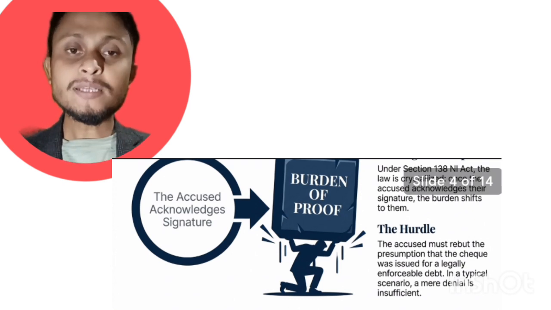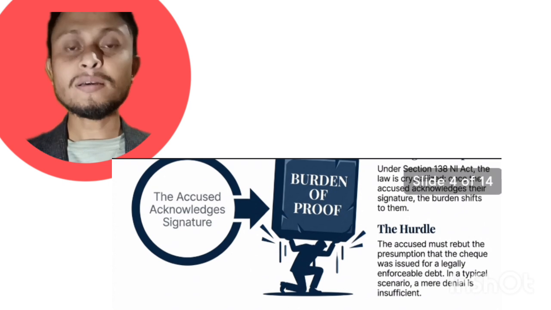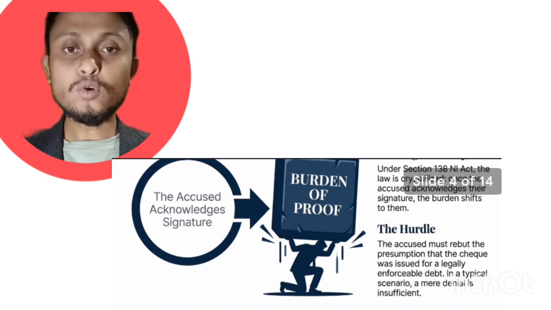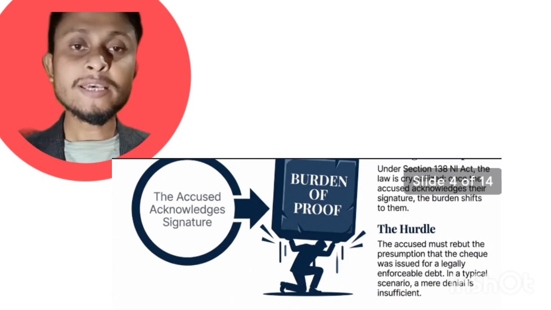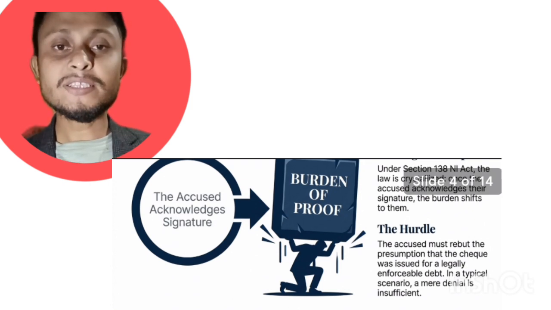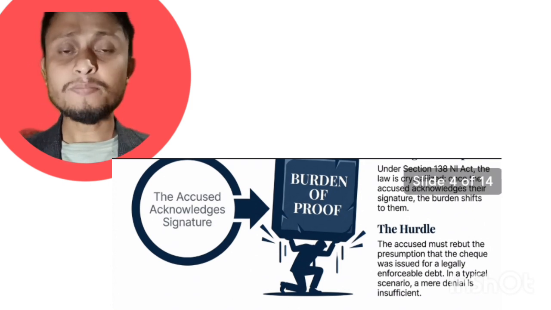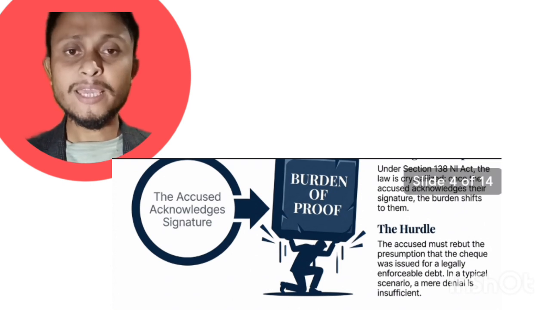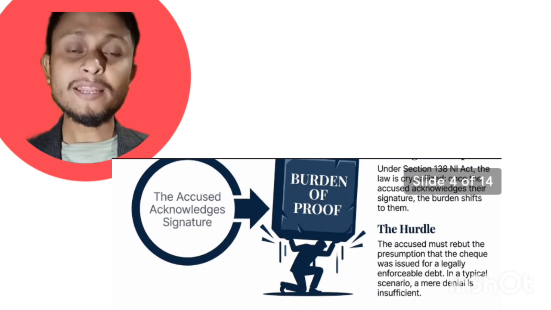So the onus of proof is initially on the accused person. The accused person has to prove that the check was misused, the signature is forged, or that the check was given for security purpose or other purpose and was misused. That presumption is against the accused person, and the accused has to rebut that presumption.